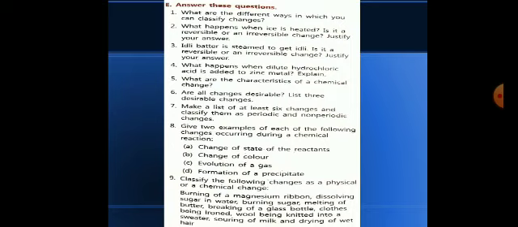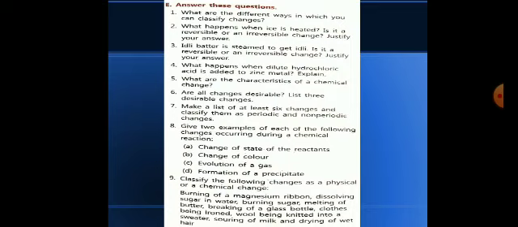The fourth question is, what happens when dilute hydrochloric acid is added to zinc metal? I have already explained this activity in my last video, and it is given on page number 125 of your book: whenever a metal reacts with an acid, as in the zinc example.